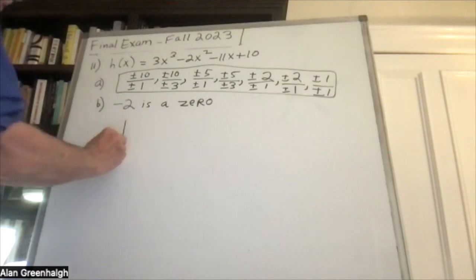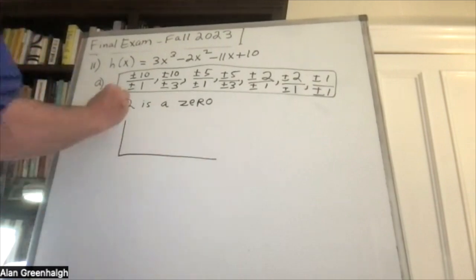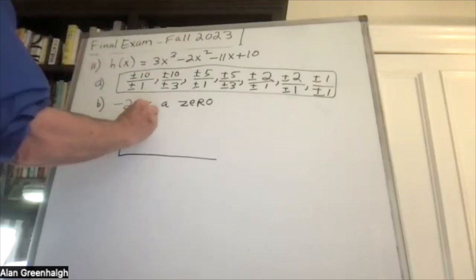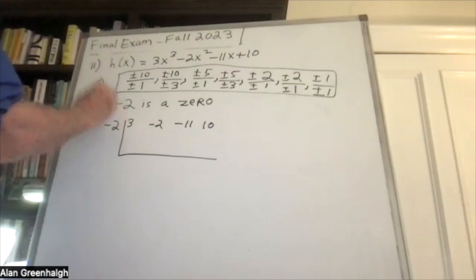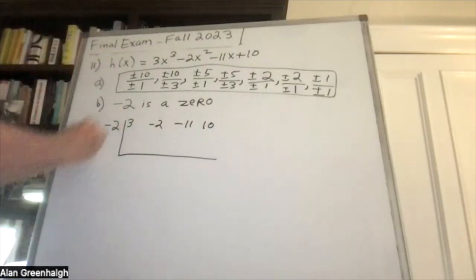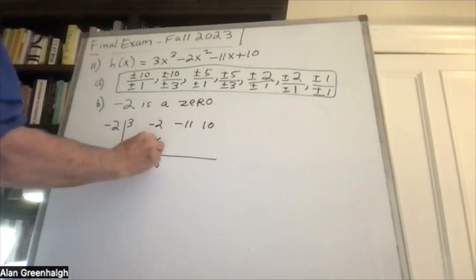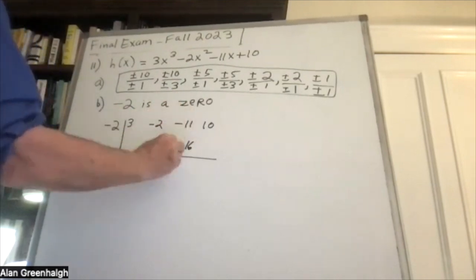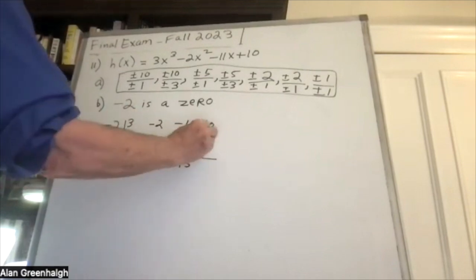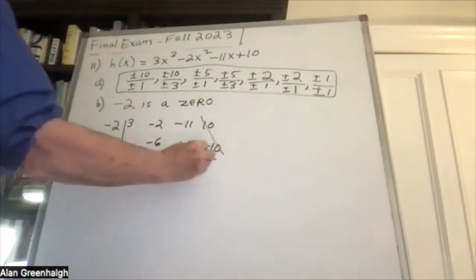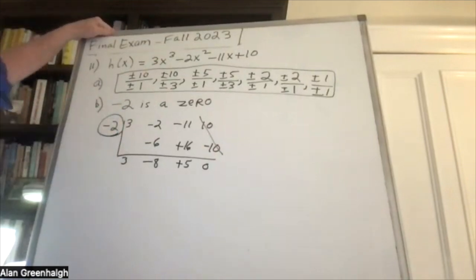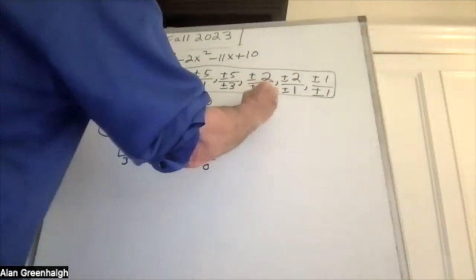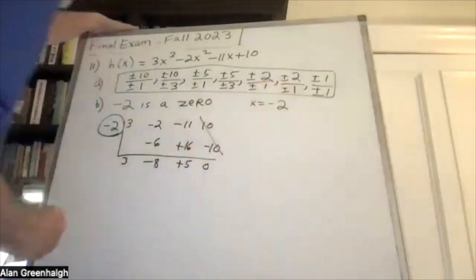So I'm using synthetic division, as I always do. 3, -2, -11, and 10. The -2 on the outside. Bring down the 3. -6, -8, +16, +5, -10. There it is. The remainder drops out. That's it. So this is one of the zeros. We could put it up here: x equals -2 is one of the zeros.